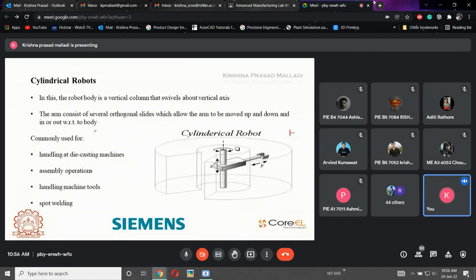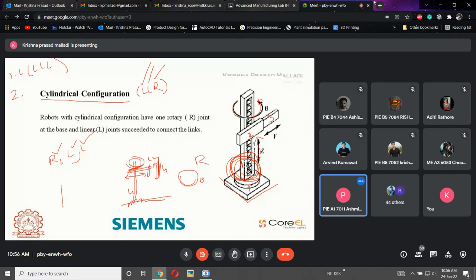Okay, cylindrical robots. Sir, Yes. sir, a nomenclature of for cylindrical configuration. Sorry, can you repeat it again? There is a disturbance. Sir, I am asking that is LLR the nomenclature for cylindrical configuration and same for the uh, Cartesian configuration? Triple L is this nomenclature?